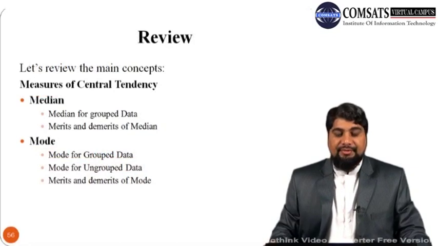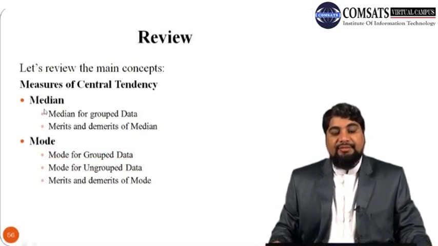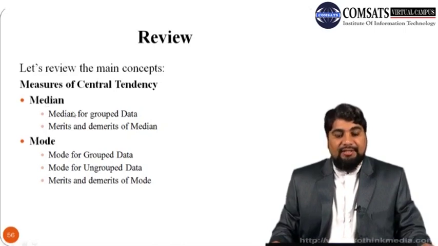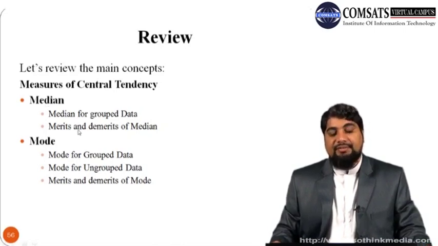So let us review the main concepts which we have discussed in this lecture. In this lecture we discussed how to calculate the median for grouped data and the merits and demerits of using the median as a measure of central tendency.